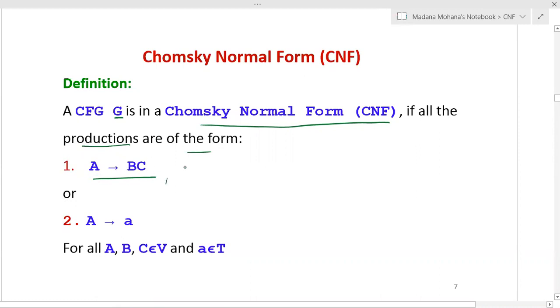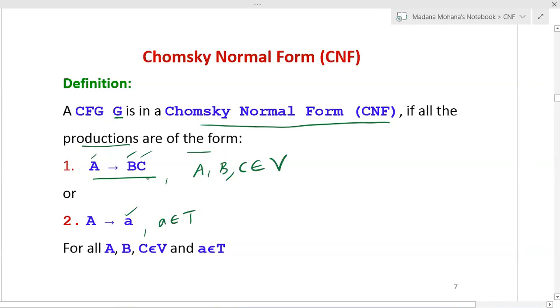On the right hand side you can see two variables, and on the left hand side, one variable, where A, B, C belong to V, the set of variables. Or the second rule is A derives a single terminal a, where small a belongs to T.